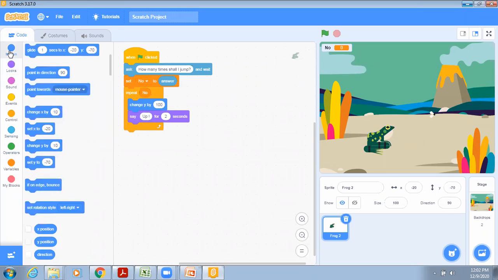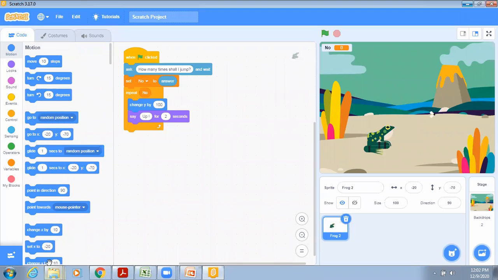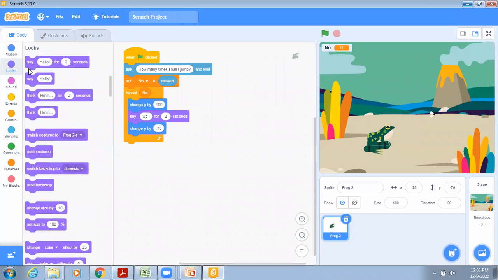So we'll go again to the motion block and use this block, change y. Do you want to bring your frog to the same position where it is right now? For that we can write -70. And now again go to looks and use the say block. This time the frog is coming down, so we can write down and wait for 2 seconds.